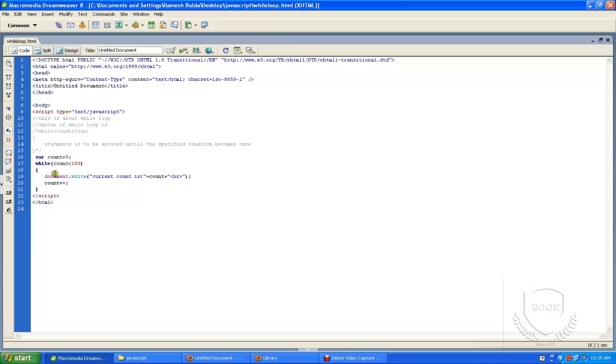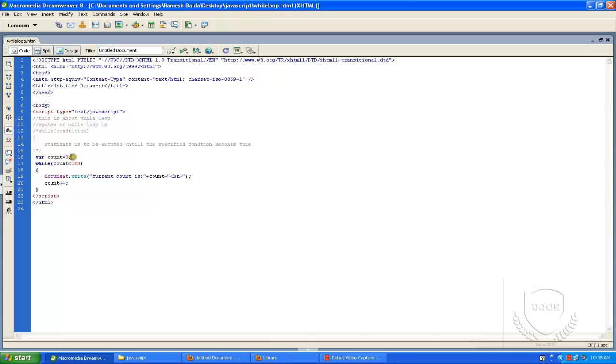Yes, it's true, and once again it will print this statement, and now it will be 1 plus 1, 2. It will check 2 is less than 100, and print the statement. Now it will increment to 3, 2 plus 1, and until the specified condition is satisfied, it loops the statement.